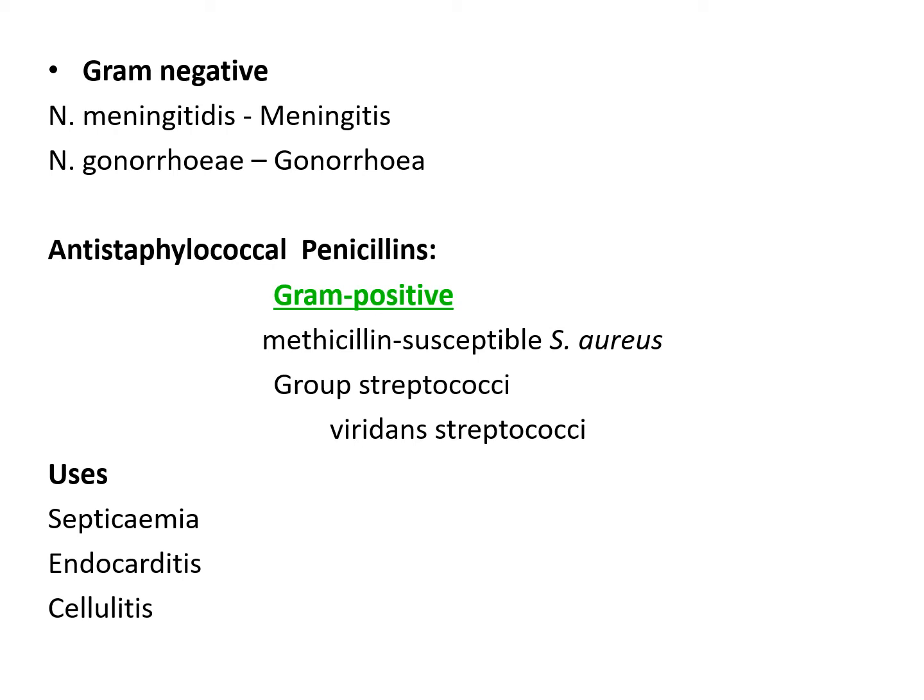So the natural penicillins are highly active against gram-positive microorganism. That's why they are drug of choice in various treatment like tetanus, diphtheria, syphilis.